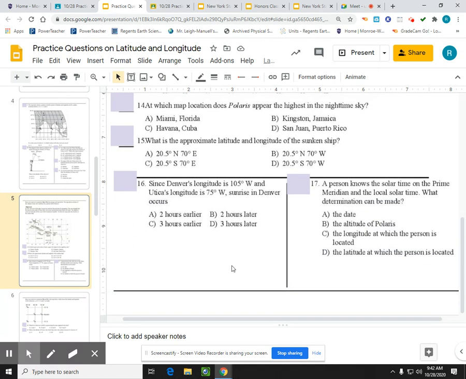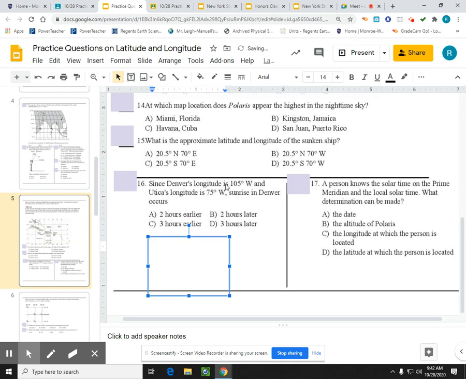Since Denver's longitude is 105 degrees west and Utica's is 75, sunrise in Denver occurs. Now, because they're on different longitudes, they're going to have different times. And 105 minus 75 is a difference of 30 degrees. And if I take that 30-degree difference and divide it by 15 degrees per hour, I see that I have a 2-hour difference. Okay, so I know that choices A and B are possible, but which one is which?